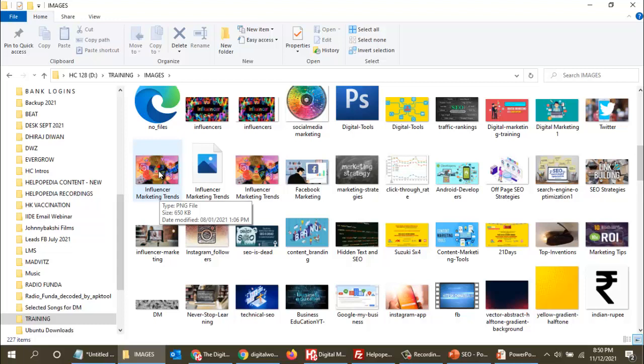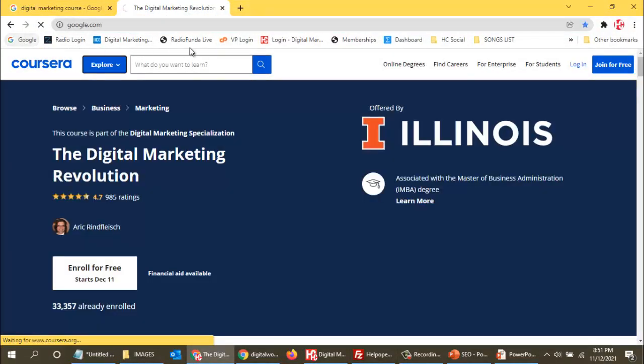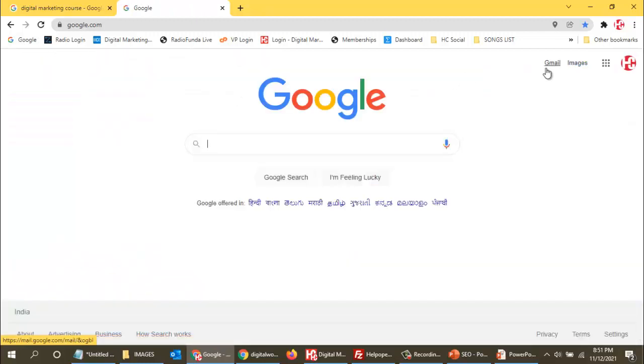So we have two extra fields when we upload the image. That can be used even if we are doing manual programming or we are using WordPress. We have those options over there. We can use them so that Googlebot will exactly get to know what this image is about. So what happens with that? Say suppose I go to Google, and I go to Google Images.